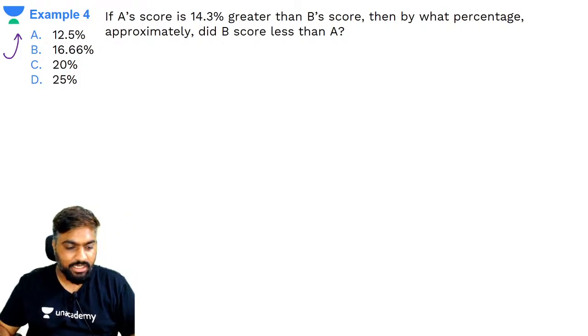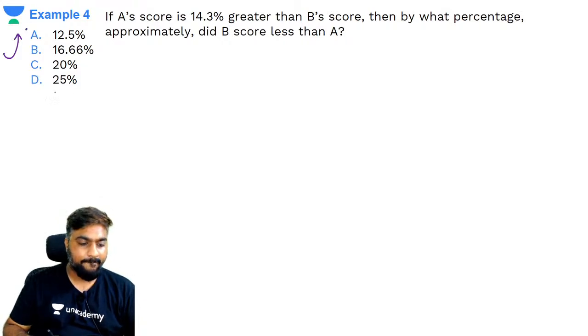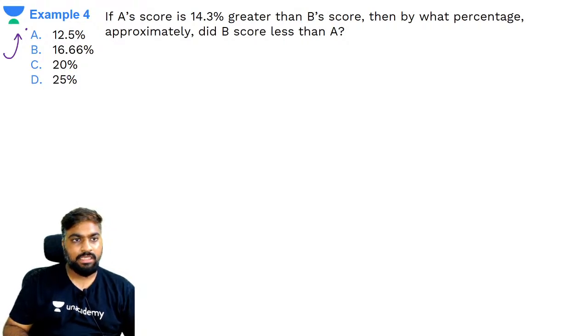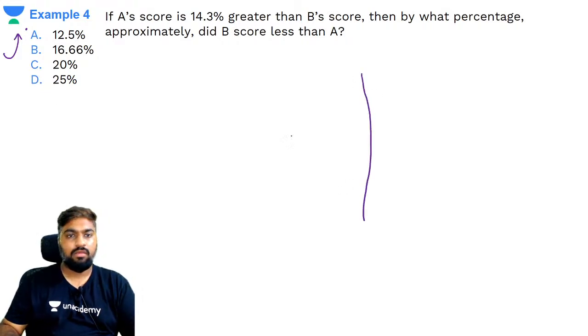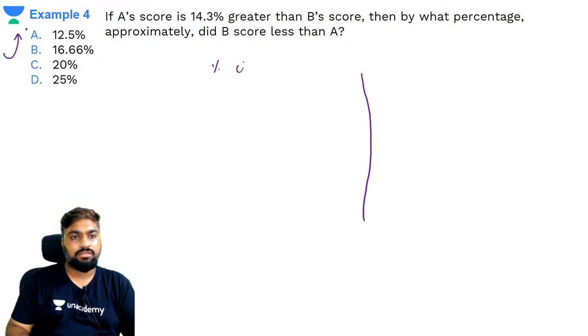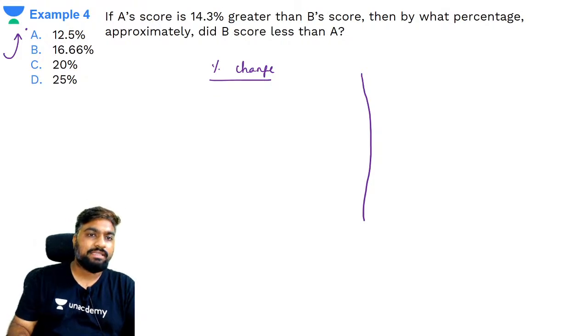Raj, Shreyashi, Aryan say A, 12.5. How about others? Raghav says A, very good. Superb. So here we have two concepts to be dealt with. One is percentage change that we will be talking about now. A score is 14.3% greater than B score. What do you mean by greater than?